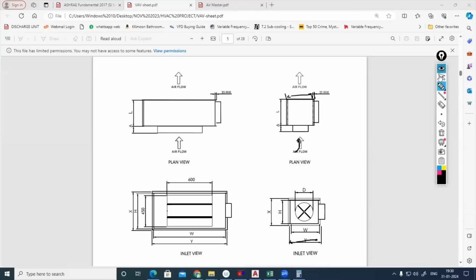No. VCD is just a damper, right? VCD is just a damper. That VCD is an accessory. VCD is not an equipment. Correct. Volume control damper is just we are using for balancing. It is only for balancing, means to adjust the airflow rate within the duct. Valve, how we are using the valve, that's why we are using it. But VAV is an equipment.